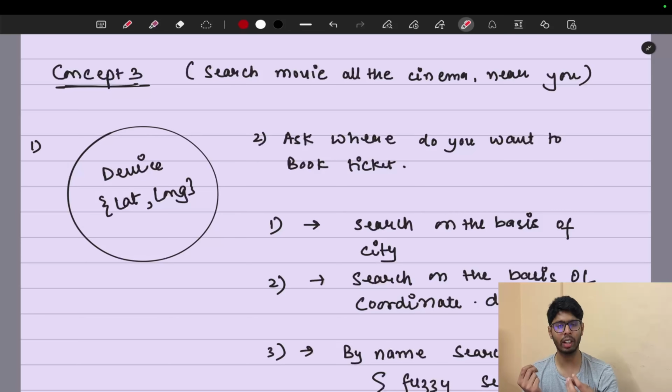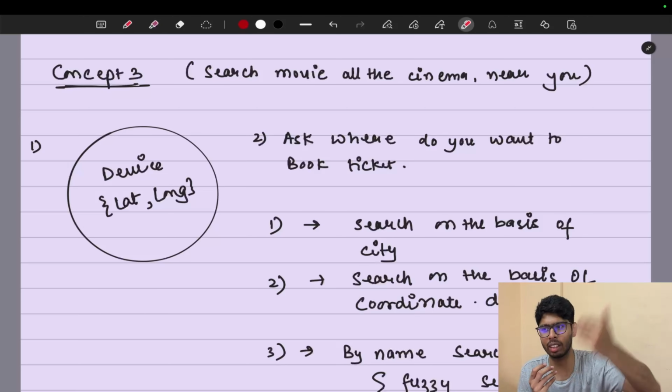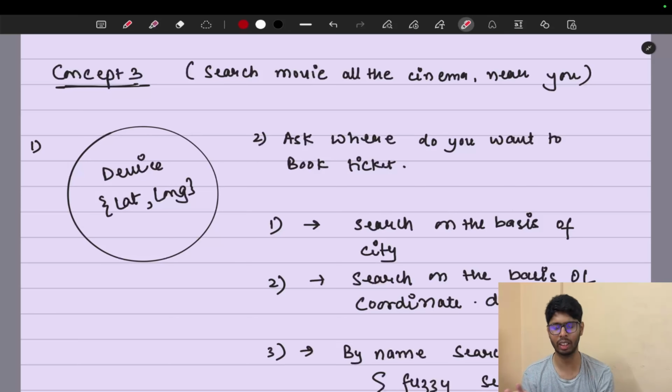Second approach is when you provide the city. In the theater table, there is a column named city where the city matches the name, so you can simply provide all the theaters to them. Again, when you provide the city, there will be coordinates of the city, and you can use the same algorithm to find all the theaters that are under 100 kilometers. Then you can just show all the theaters accordingly.